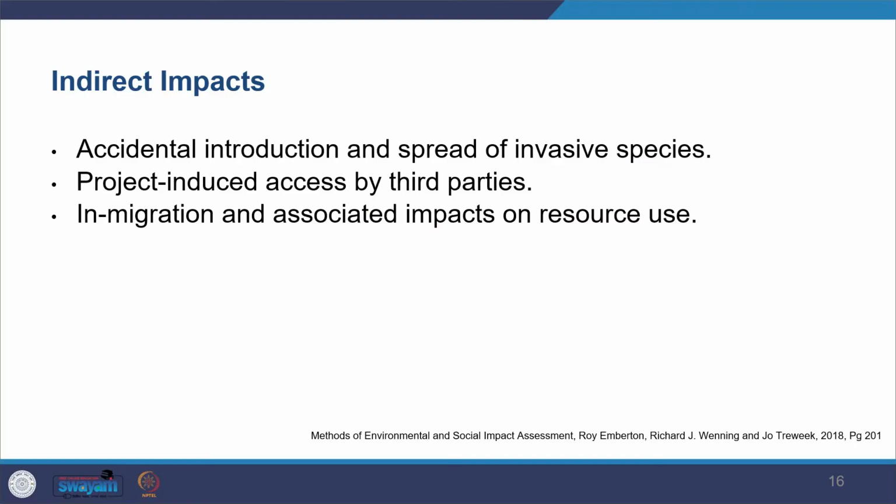Now, you can also have indirect impact, which might include accidental introduction of invasive species, and then they can spread as well. And then you can also have project induced third parties which can come here. So you might be introducing some more things in the area. It could be plant or animal. And then there can be in-migration and associated impacts on the resource use. So there can be a lot of people coming in, and there might be impact on how much resource is being demanded and used and exploited in the area.